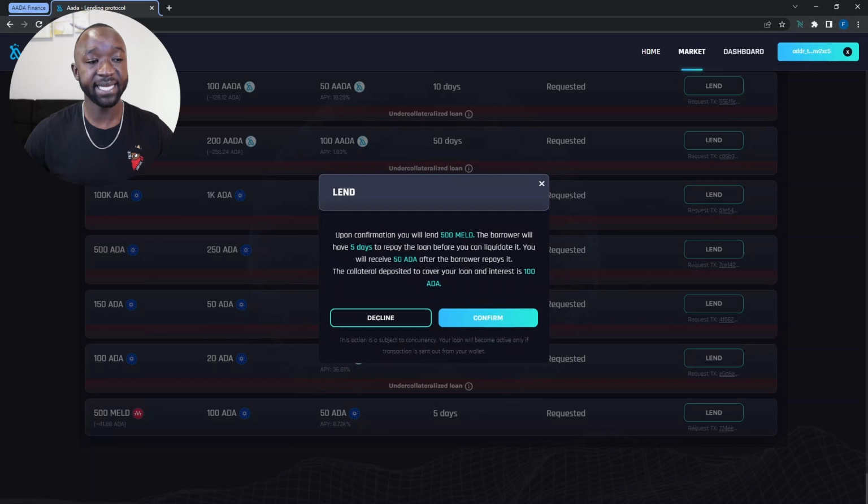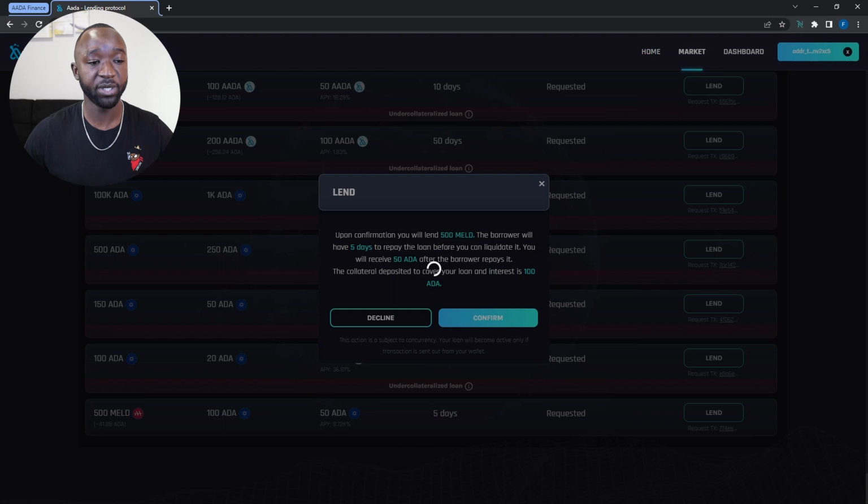you're going to see that as a lender, I would be able to confirm that I would be sending 500 MELD, and that the borrower would have 5 days to repay the loan before I could, as a lender, liquidate that loan. Again, if I were to liquidate that loan, that means that I would be able to keep the collateral that was given to me when I lent out the 500 MELD. I'll also be receiving an additional 50 AADA, which is the interest, and the collateral, which would be given to me in the meantime while the 5-day term is going on, would be 100 AADA. As a lender, if I agreed with these particular terms, I could then confirm the loan.